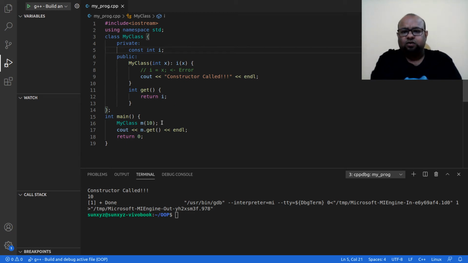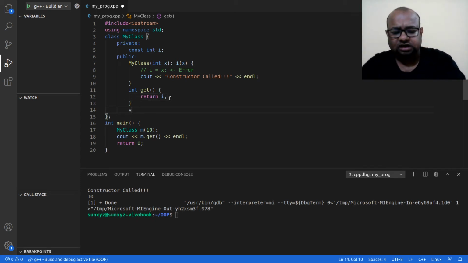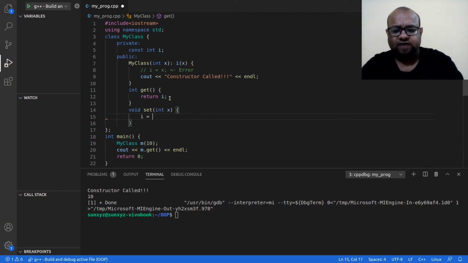And then when I call this get method, I am reading the value of I. This is not a problem. I can always read the value of a constant variable. I cannot write the value of a constant variable, so this is fine. Alright, next let me do one thing. Let me write another method. This is void and this is set. So set will take some integer, say x, and I am trying to set the value of I to x. Can I do this?